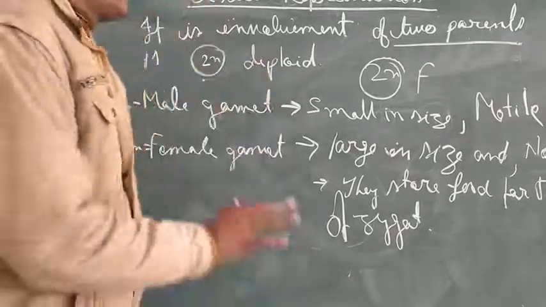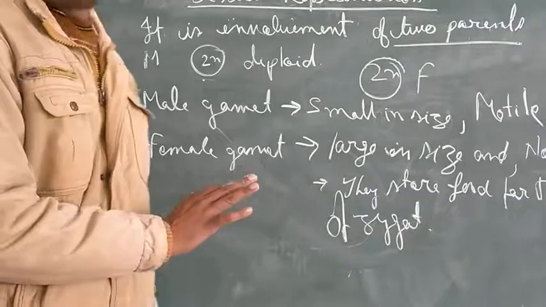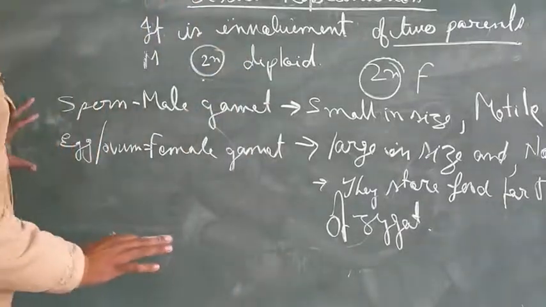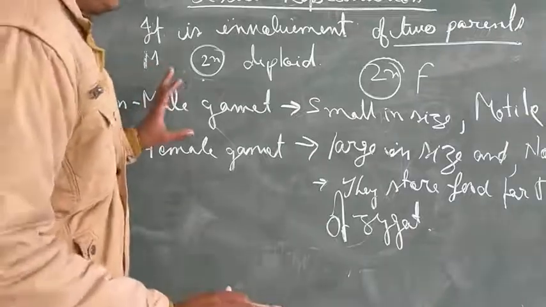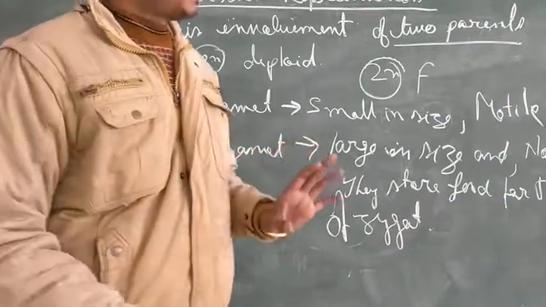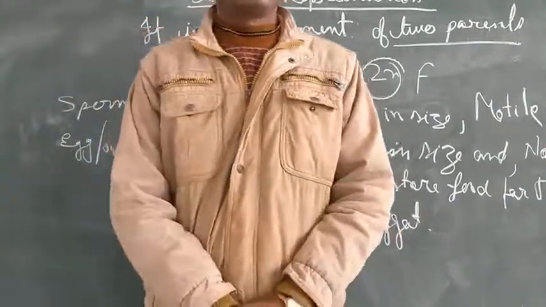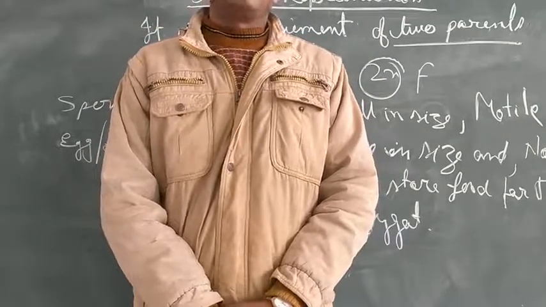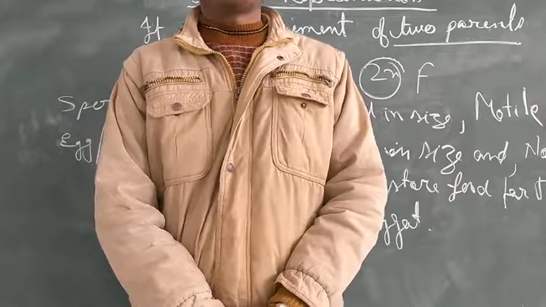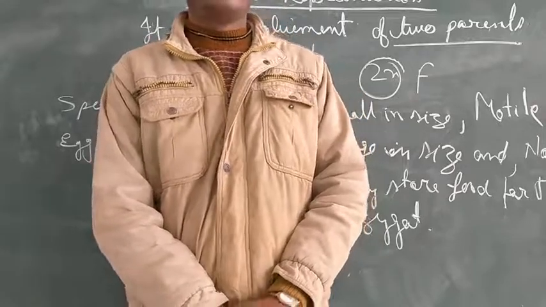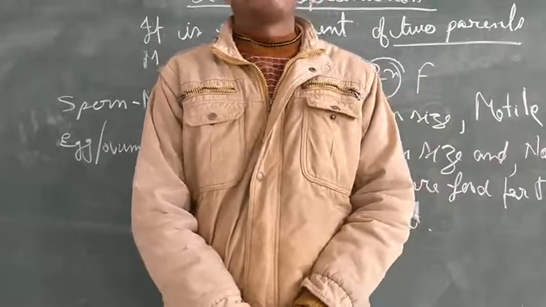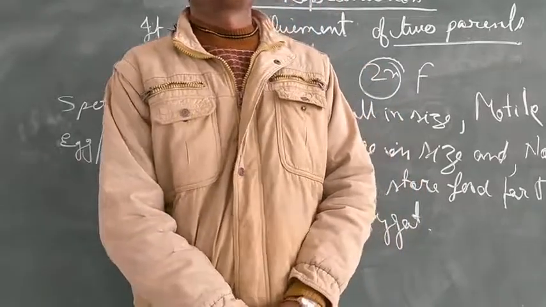This is the base of sexual reproduction. Got it? Now in the next class we are going to discuss sexual reproduction in flowering plants, how the male and female gametes form, what the accessory parts and different parts are, and depending on that we will discuss perfect and imperfect flowers, bisexual, unisexual, monoecious, dioecious.